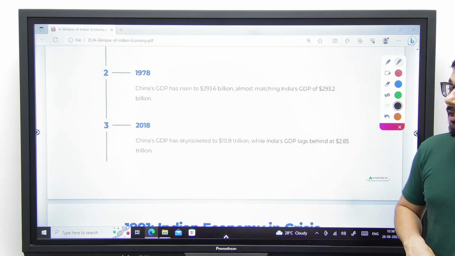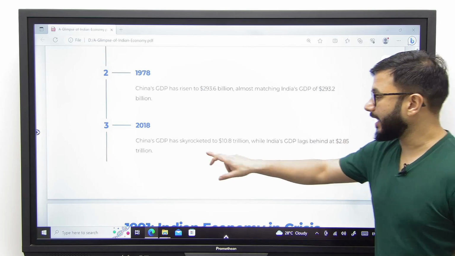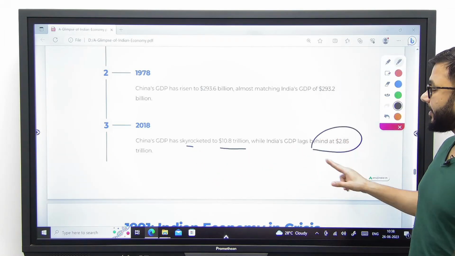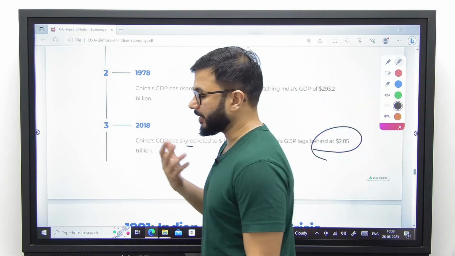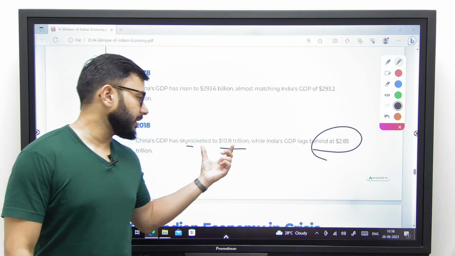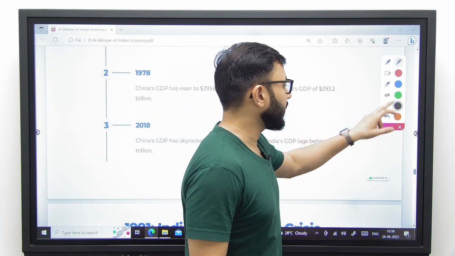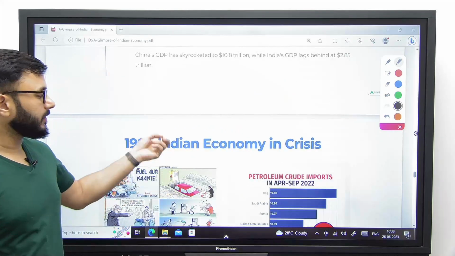We see in 2018, China's GDP has skyrocketed to 10.8 trillion, whereas India's GDP is 2.85 trillion. We can call it a 3 trillion economy. Even then, we are almost one third, even less than one third of China's economy today. So this is a reality now.